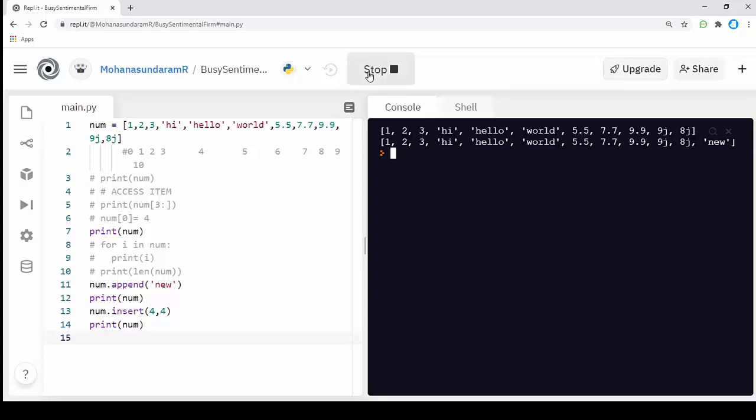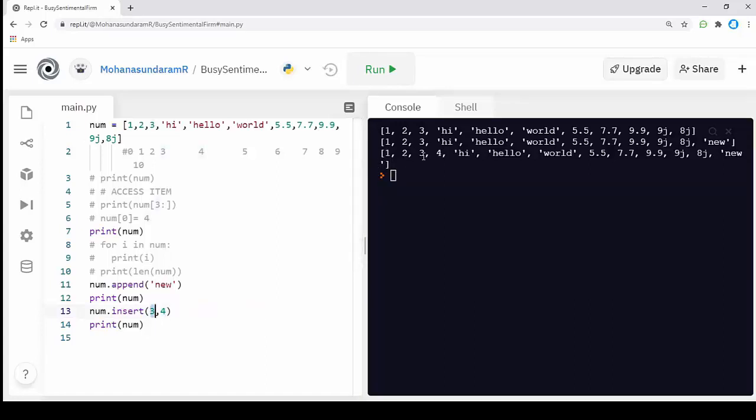Wait, my editor has been uploading, okay, just a second. It has been done. Okay, I just made a mistake, I think. The index value must be 3, but I added the 4 value in the middle of the list. I want to add 4 next to 3. You see that now I have inserted the value of 4 at index position 3.